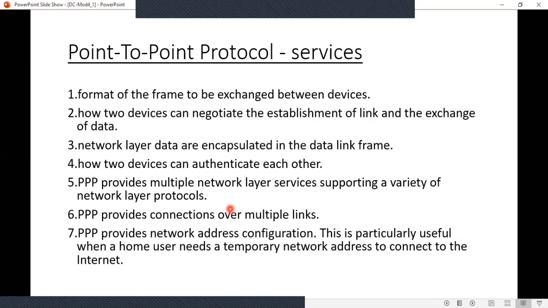Simultaneously, it can connect to multiple links. Next is network address configuration services. This point-to-point protocol provides network address configuration, which is particularly useful when a home user needs a temporary network address to connect to the internet.